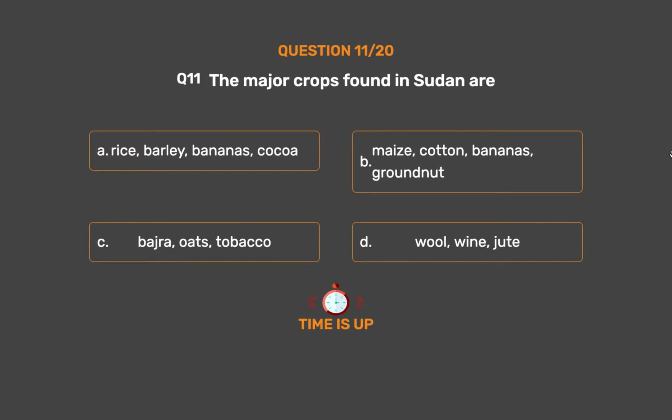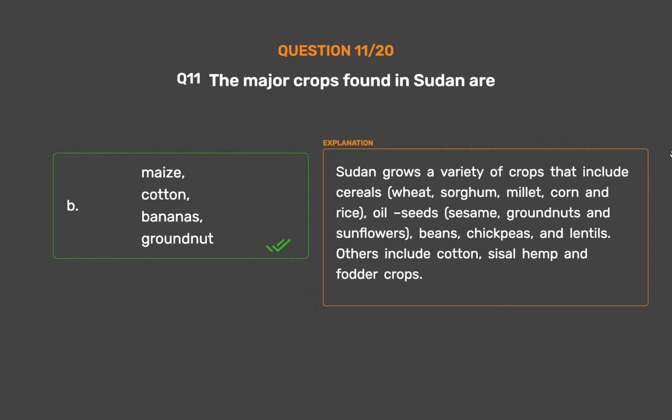The correct answer is Option B. Maize, cotton, bananas, groundnut. Sudan grows a variety of crops that include cereals, wheat, sorghum, millet, corn and rice, oilseeds, sesame, groundnuts and sunflowers, beans, chickpeas, and lentils. Others include cotton, sisal hemp and fodder crops.